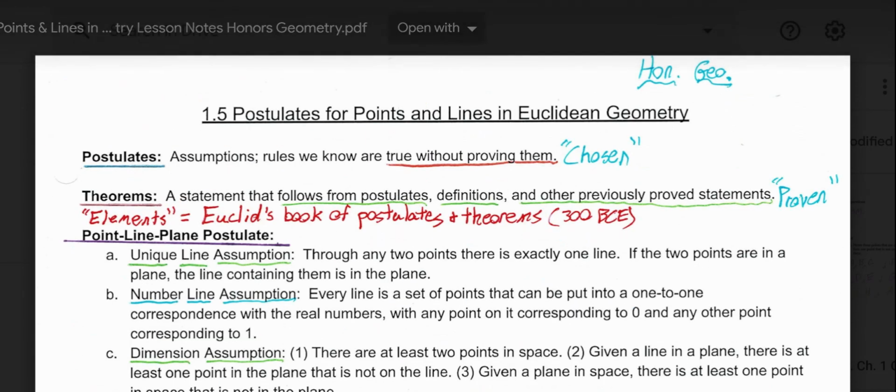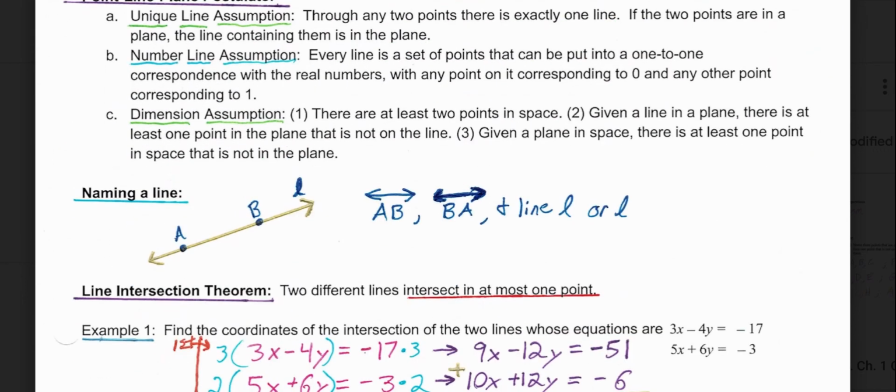So going back to our main idea though for today, and the main piece that we'll be building off of, the idea of postulates and theorems, and then our first postulate, the point line plane postulate, and then the idea of line intersections with the line intersection theorem.